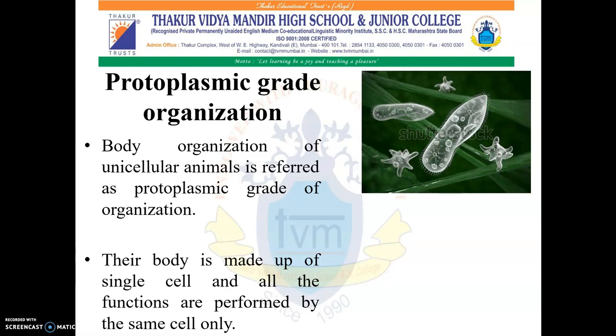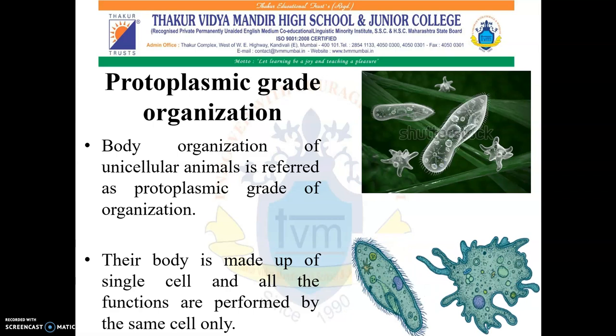Picture shows the protoplasmic grade organization, amoeba and paramecium. This is paramecium and this one is amoeba. So in this we can see protoplasmic grade organization because they are made up of single cell. All the functions are performed by that same cell only.